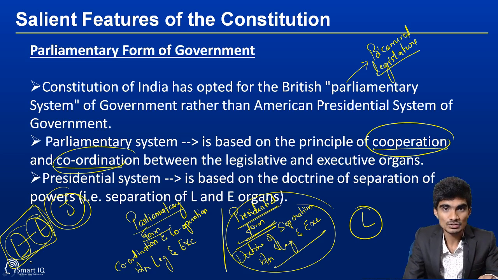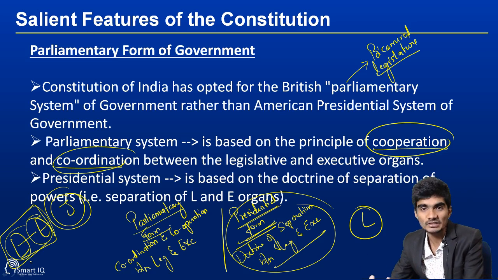The executives are collectively responsible to the legislature regarding their decisions and whatever governance they are going to make. So in this there is proper coordination and cooperation.